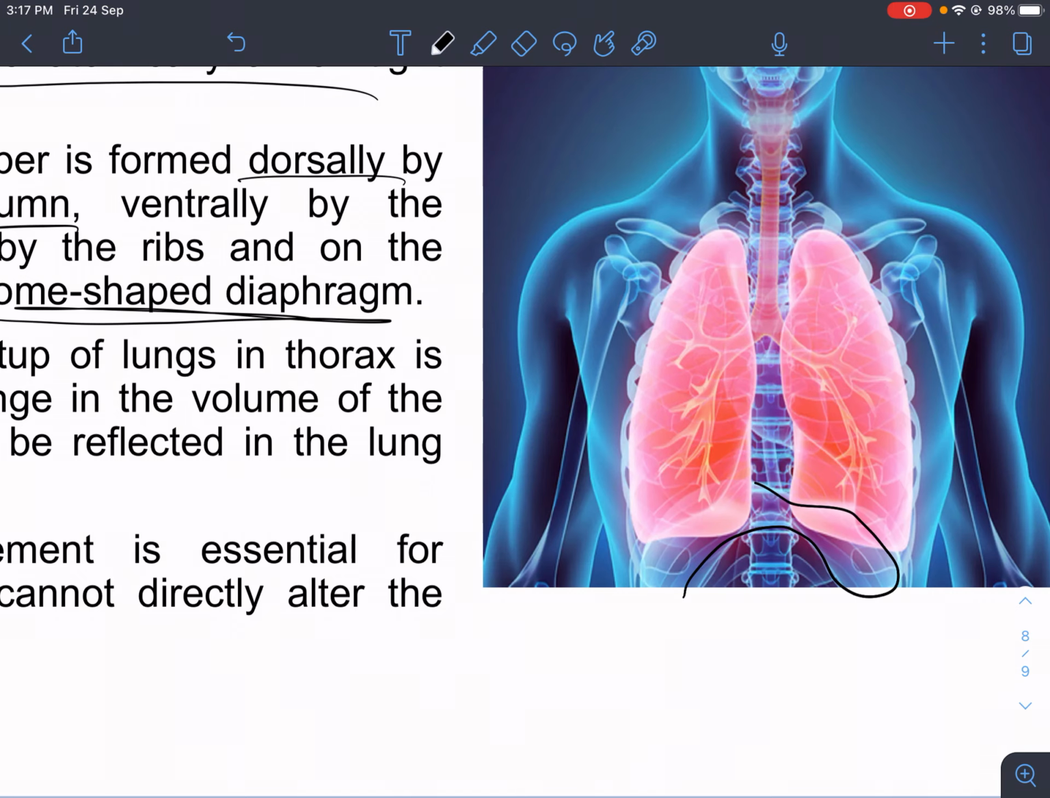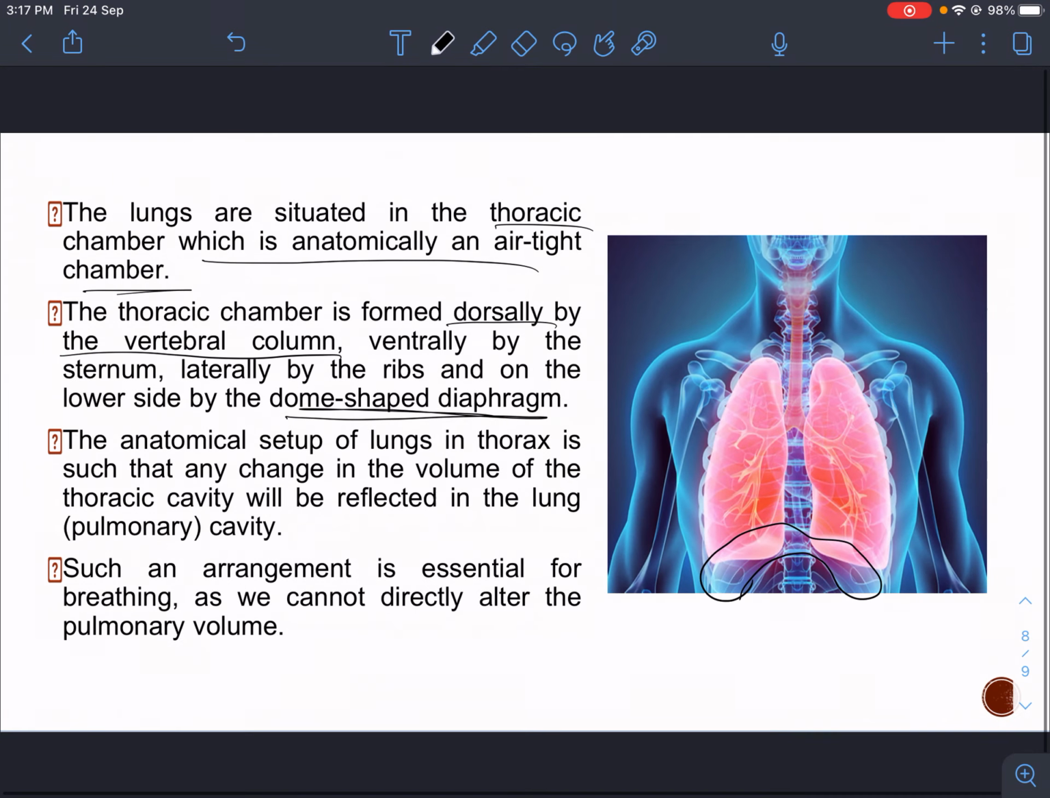This structure is diaphragm. The anatomical setup of lungs in thorax is such that any change in the volume of the thoracic cavity will be reflected in the lung cavity. Such an arrangement is essential for breathing, as we cannot directly alter our pulmonary volume.